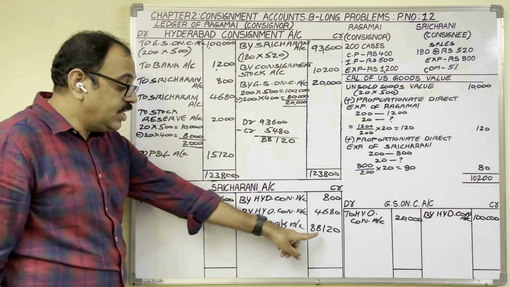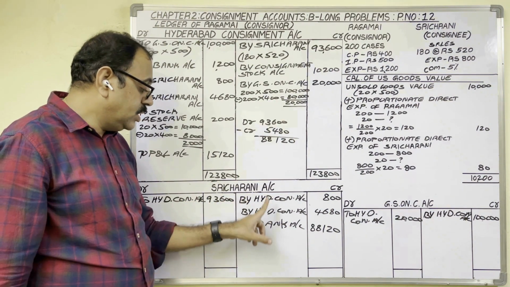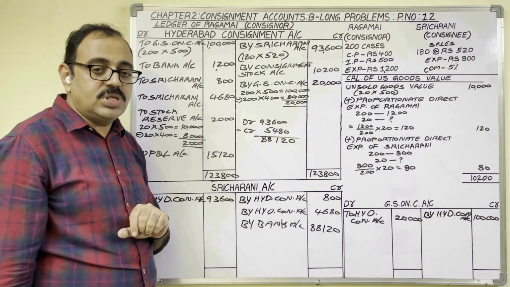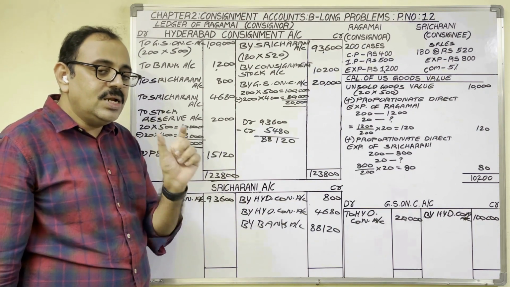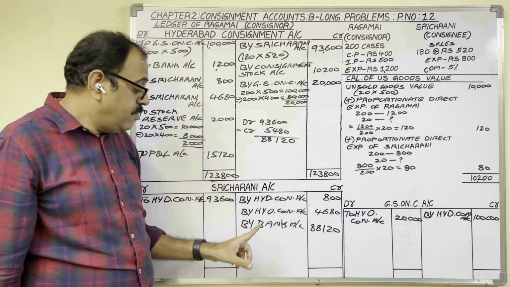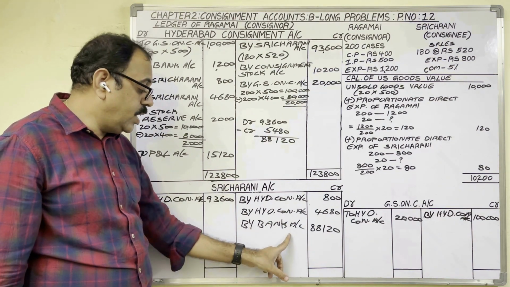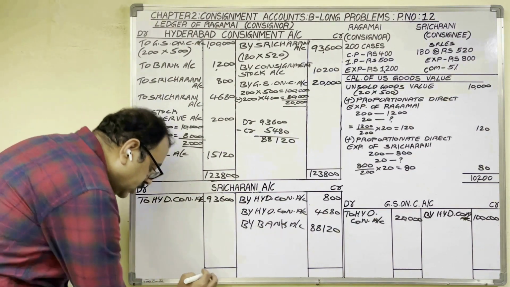What is the entry for this amount? In Sri Charani's account, credit side we are posting bank account. If you want to post like that, while writing the journal entry, Sri Charani's account should be credited, bank account should be debited. So entry is bank account debtor to Sri Charani's account. Two sides put the totals.